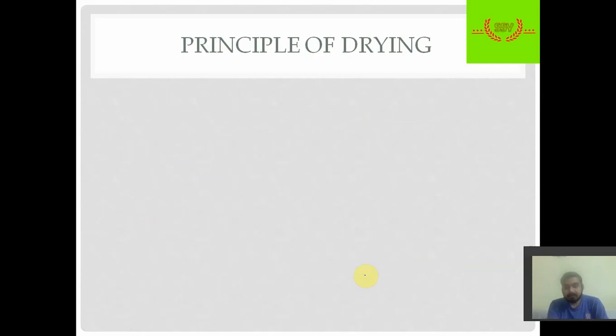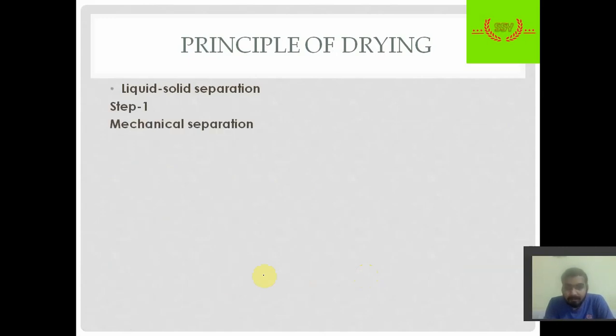So, the principle of drying. For liquid-solid separation we have two steps. The first step is mechanical separation, where crushing and compressing are included. Then, in order to separate liquid from solid, step 2 is drying.